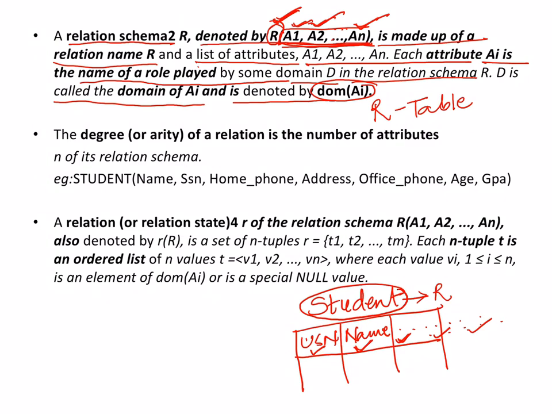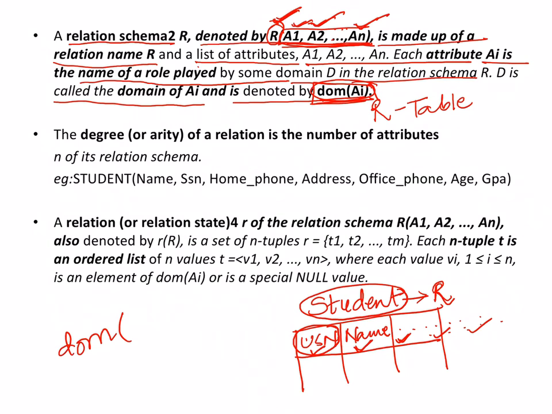So this is nothing but the meaning of what do you mean by relation and what do you mean by the attributes. Okay, how do you represent them? Now in this representation that I am showing here, domain. Okay, so domain of USN, maybe I have defined domain of USN.